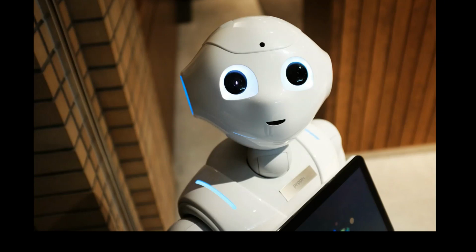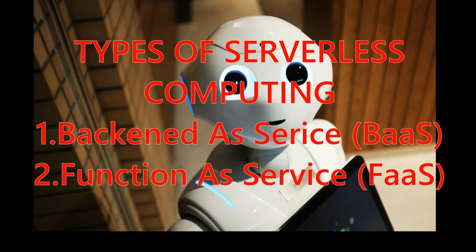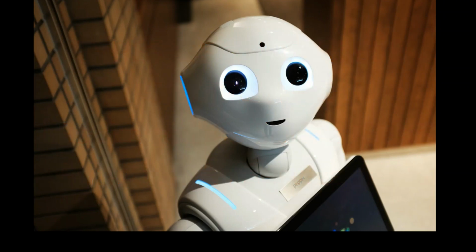Types of serverless computing. Serverless computing comes in different flavors, and two prominent types are Backend as a Service, BaaS, which focuses on outsourcing the backend responsibilities of an application, such as databases, storage, and user authentication. Examples include Firebase and AWS Amplify. Function as a Service, FaaS, is the more widely recognized type of serverless computing. It revolves around breaking down applications into discrete functions that are triggered by events. Popular FaaS providers include AWS Lambda, Azure Functions, and Google Cloud Functions.